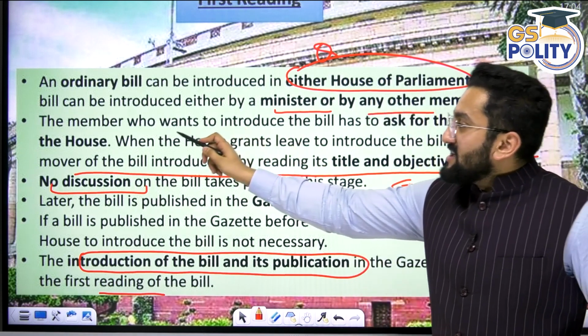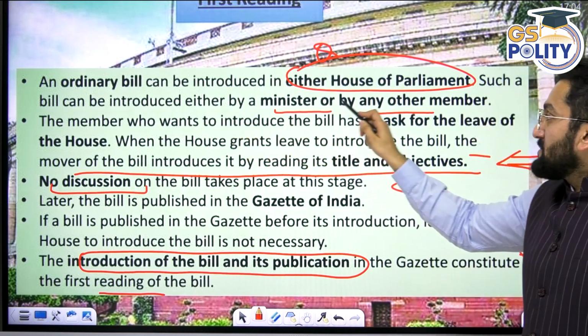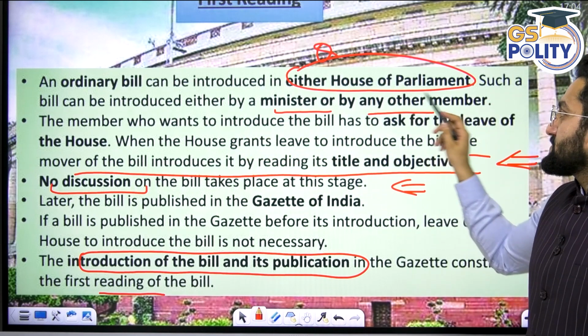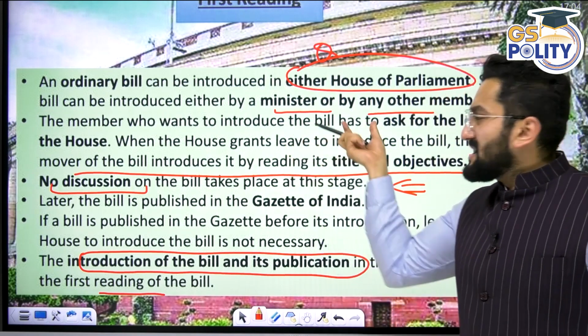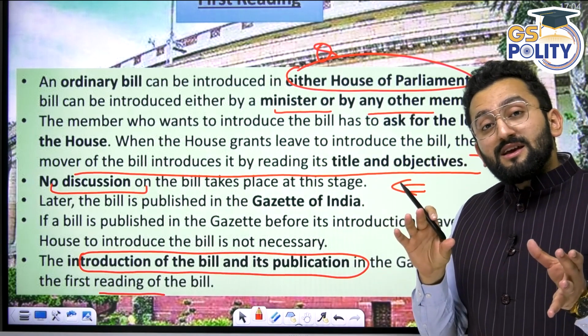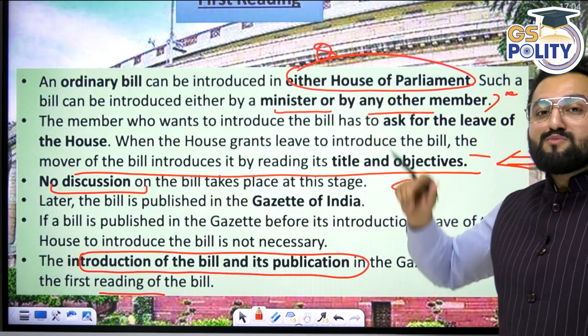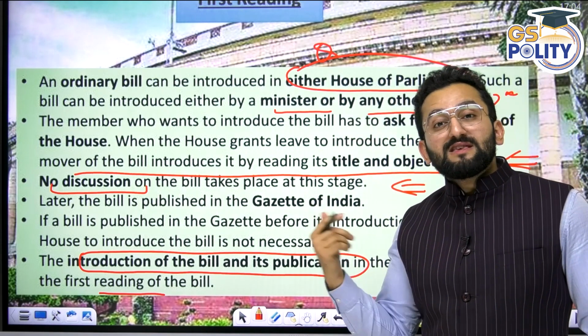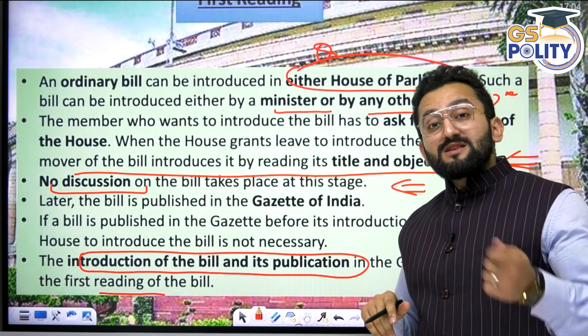Right? The bill can be introduced either by a minister or any other member. Okay? Why am I highlighting these specifics? Because in other bills, if we twist these specifics, then UPSC can ask you, by twisting them, okay, now tell me if the statement is true or false.